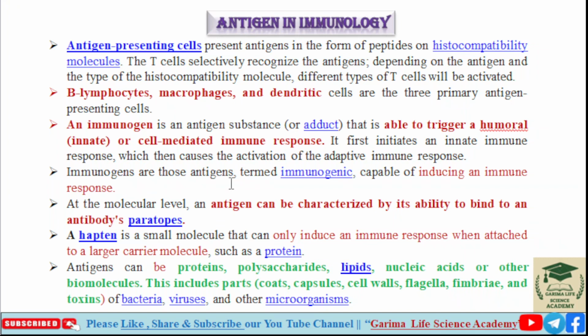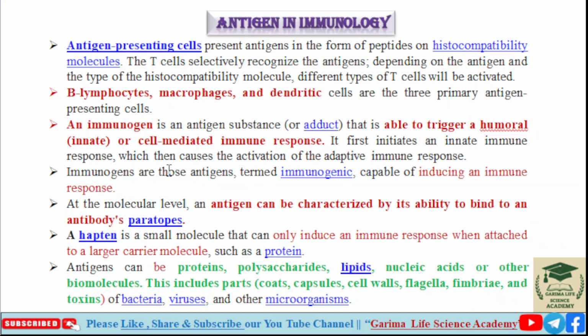Immunogens are those antigens termed immunogenic, capable of inducing an immune response. So immunogens are also antigens, those antigens that are immunogenic in nature, capable of inducing an immune response.